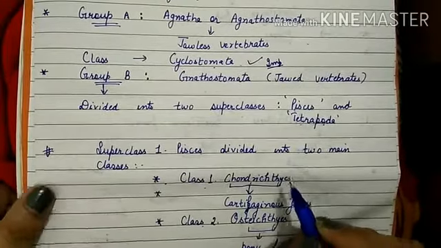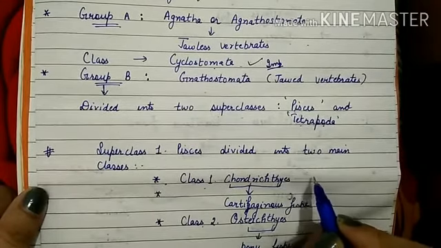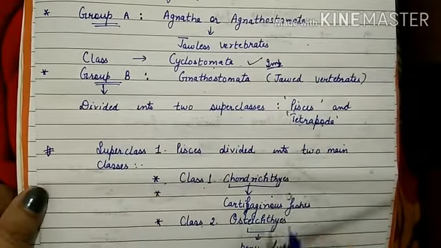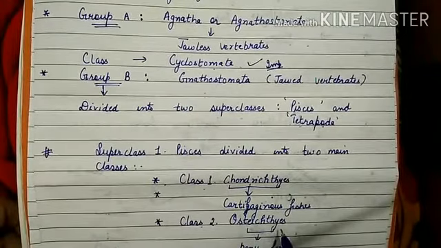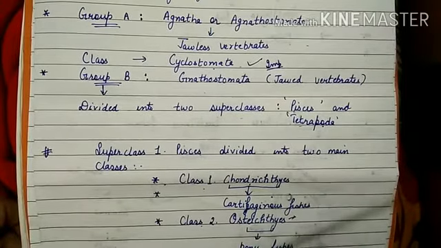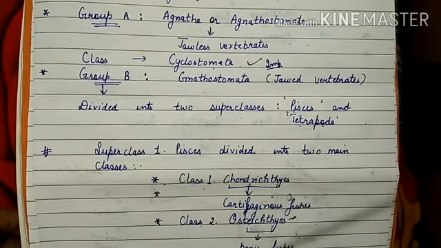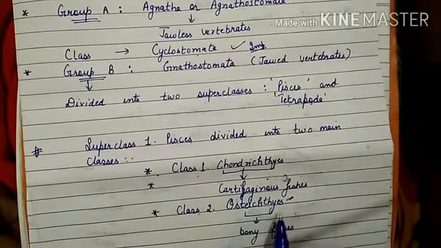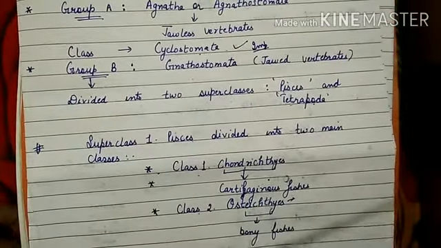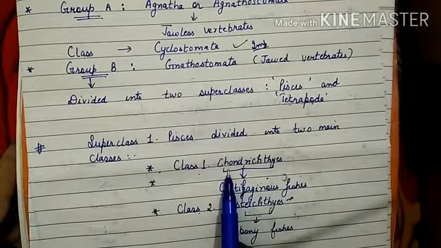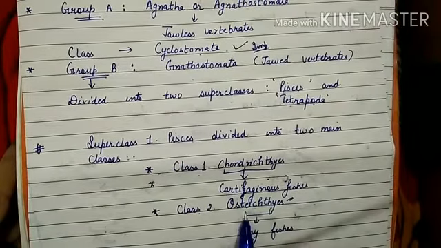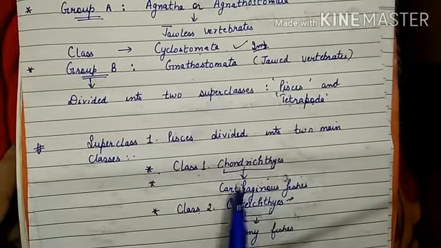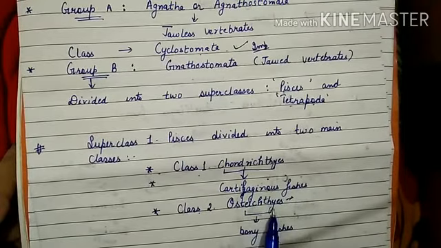Class 1, that is Chondrichthyes, includes all those fishes whose endoskeleton is made up of cartilage, and Osteichthyes include all those fishes whose endoskeleton is completely made up of bones. So let us start with the Chondrichthyes. They are also known as cartilage fishes, and Osteichthyes are also known as bony fishes. The term chondron means cartilage, osteo means bone, and ichthyes means fish. So Chondrichthyes include cartilaginous fishes and Osteichthyes include bony fishes.